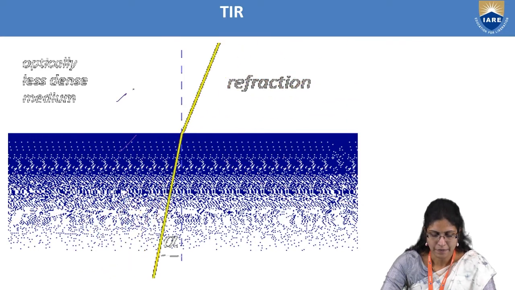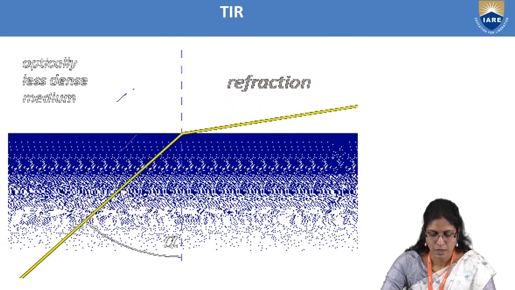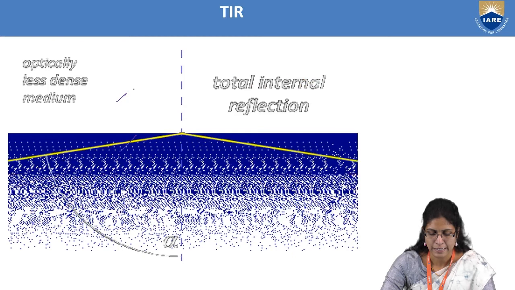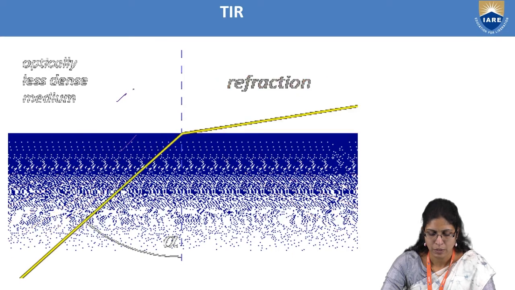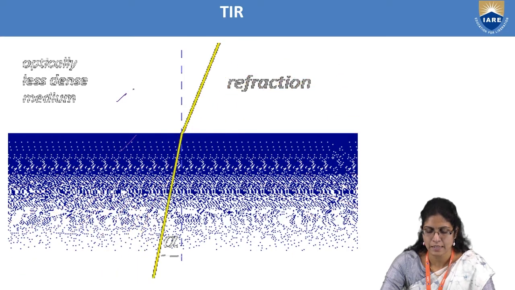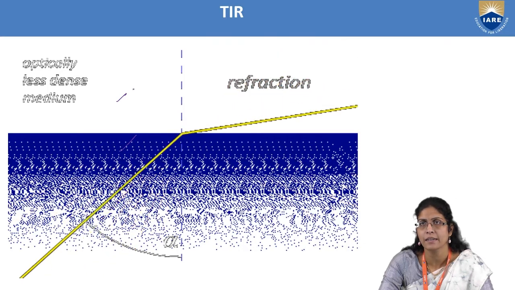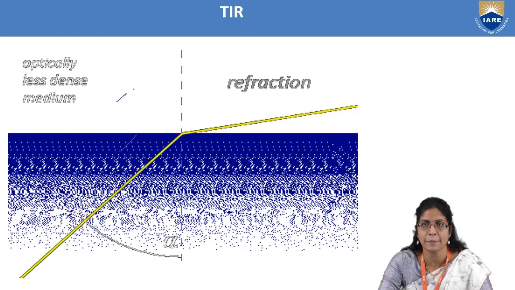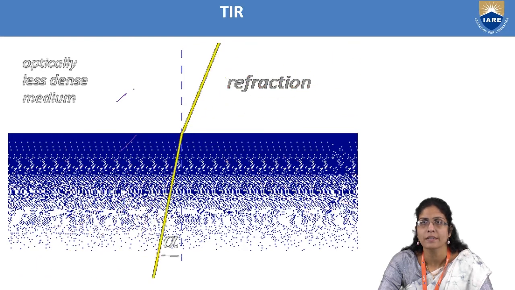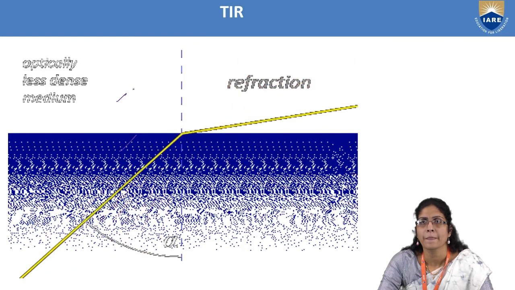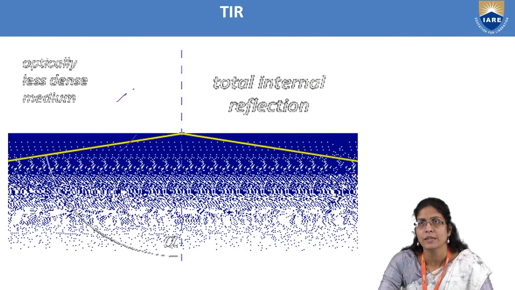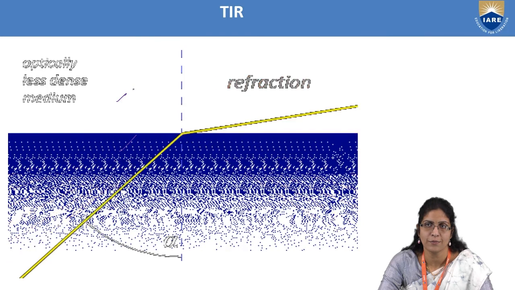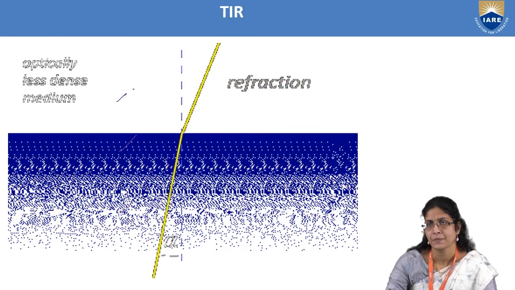This denser medium, once it makes an angle below the critical angle, which is blinked in red color, you can see that the refraction has taken place, and beyond this critical angle, you can see that the total internal reflection happens.